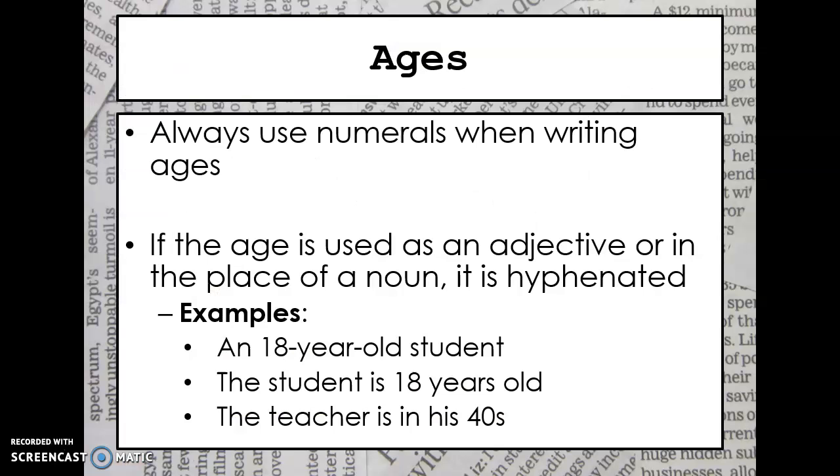So the basics. When you are writing about an age in an article, you want to make sure that you use numerals. So that means that you're going to actually use the numbers whenever you're writing about an age instead of spelling out the number. So for example, an 18-year-old student, you use the numbers 1-8 instead of writing out the word 18. So this is pretty self-explanatory.